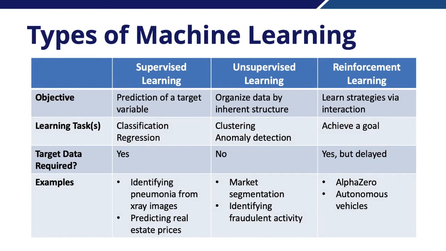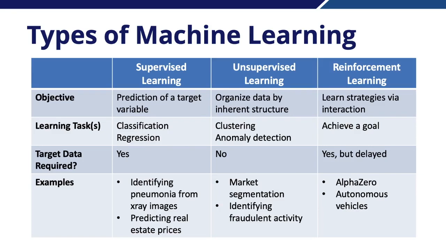In this section, we'll talk about the primary types of machine learning. There are three main types: supervised learning, unsupervised learning, and reinforcement learning. In supervised learning, our objective is to predict a target variable given a set of observations. We accomplish two primary tasks. One is classification, or recognizing a category or class of an object. The second is called regression, or predicting some sort of numerical variable, such as the price of a home for sale.